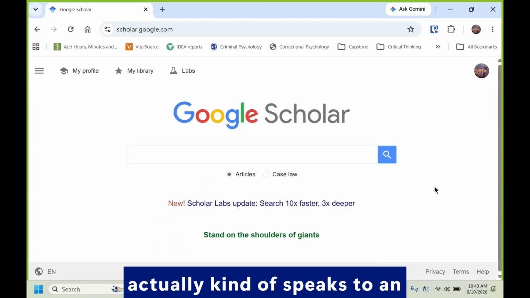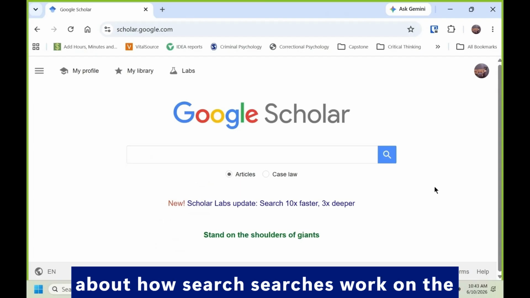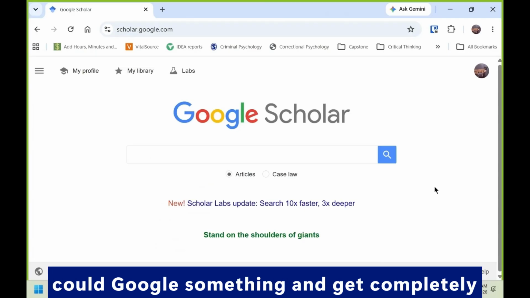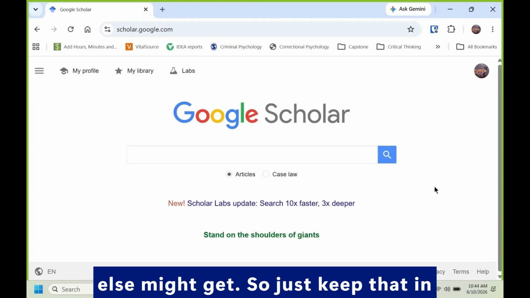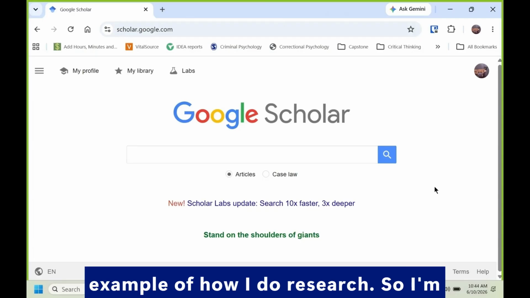That actually speaks to various interesting ideas about how searches work on the internet. One of them being that I could Google something and get completely different results than you or someone else might get. So just keep that in mind as I go through this example of how I do research.